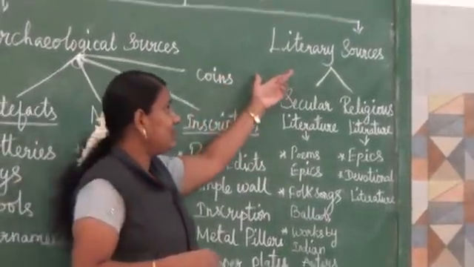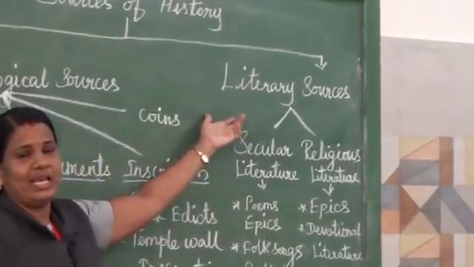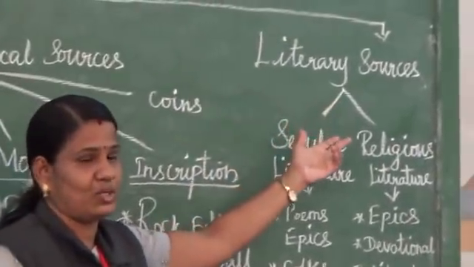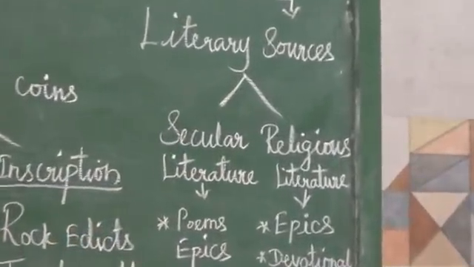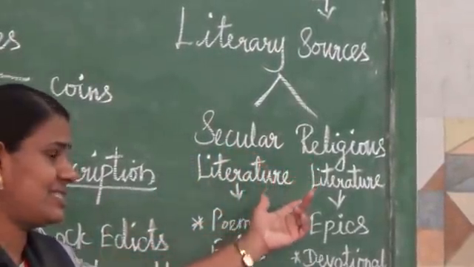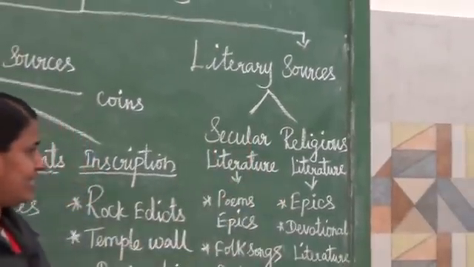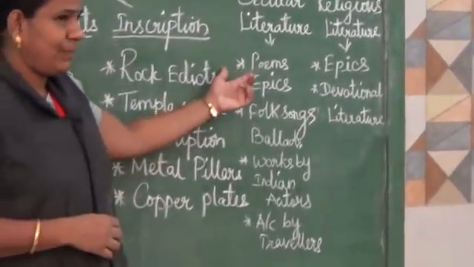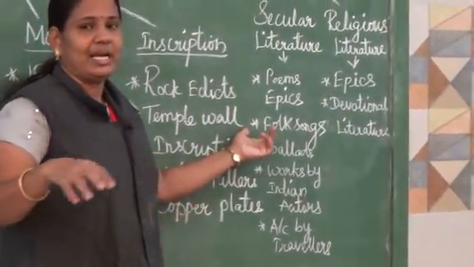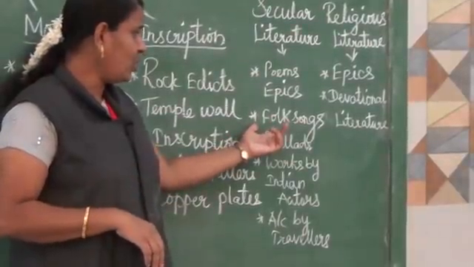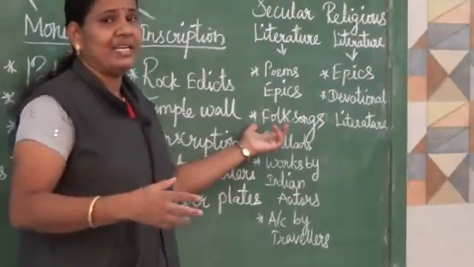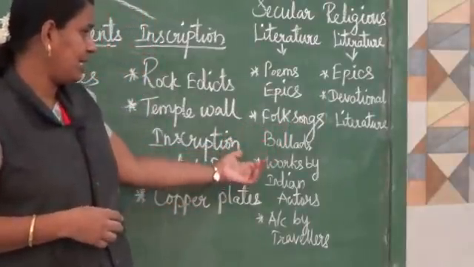If you go to the second part, literary sources, it is now developed, but in the beginning they used literary sources also. How did they separate the literary sources? They separated them into secular literature and religious literature. What is secular literature? It is poems, epics, old poems, old epics, then folk songs. Folk songs are what people in particular places in the countryside use, folk songs and ballads.